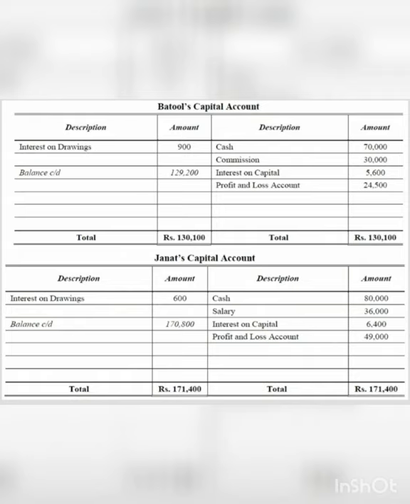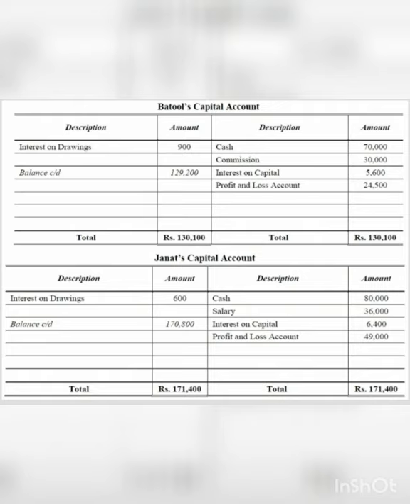So by cash account, we have assumed that Batul is bringing cash 70,000, and Jannat by cash 80,000. Now we have given some commission to Batul, so it's recorded as by commission account 30,000.